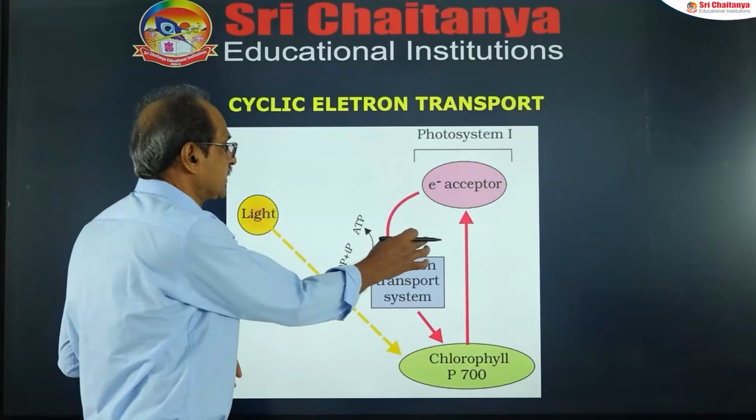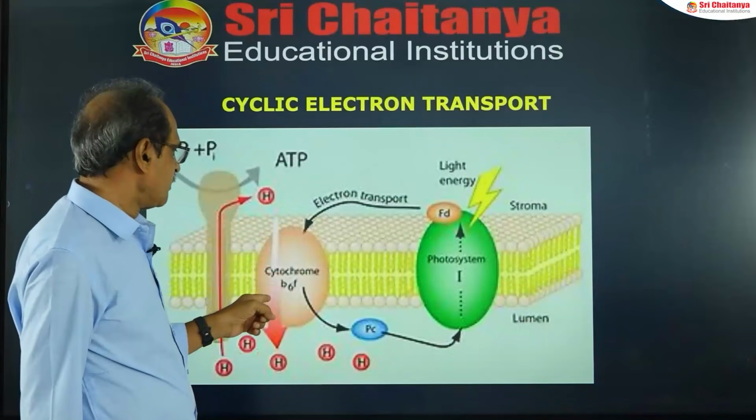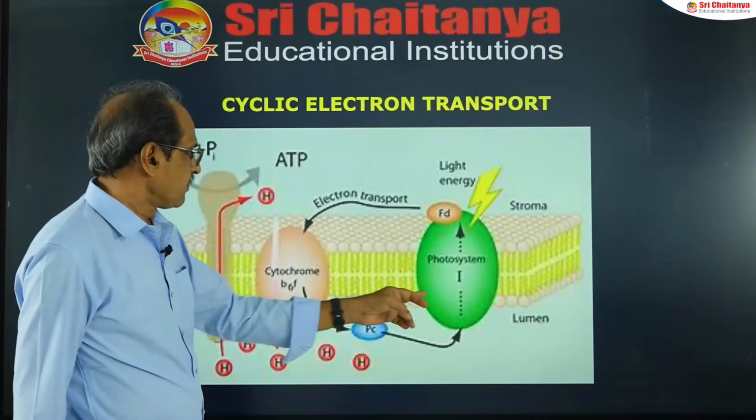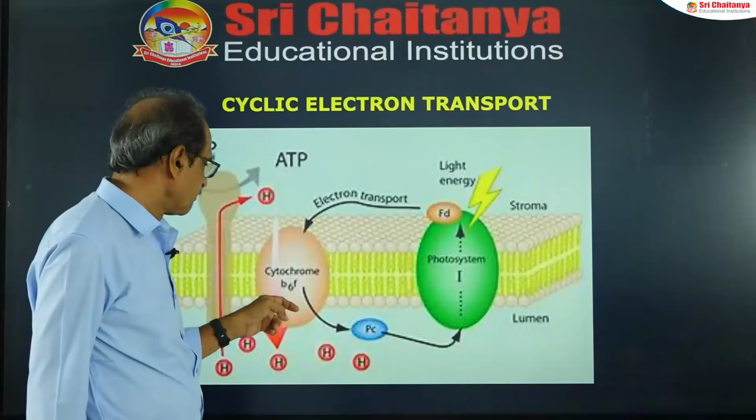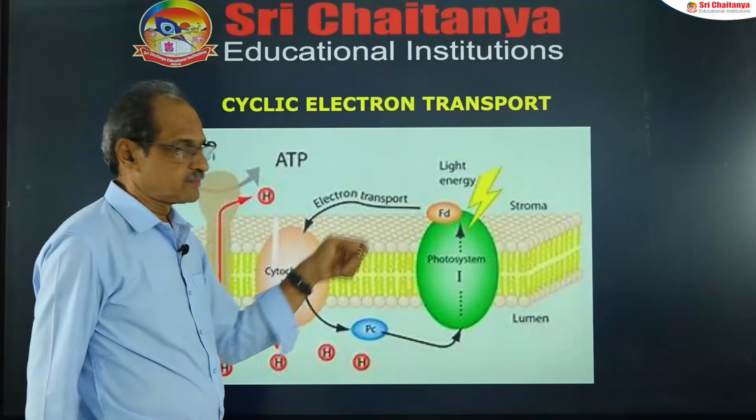So this is the cyclic electron concept, the same cyclic pathway in the original manner. This is the thylakoid membrane. The electron from PS1 travels through the cytochrome B6F complex and is released, finally reaching the same molecule.